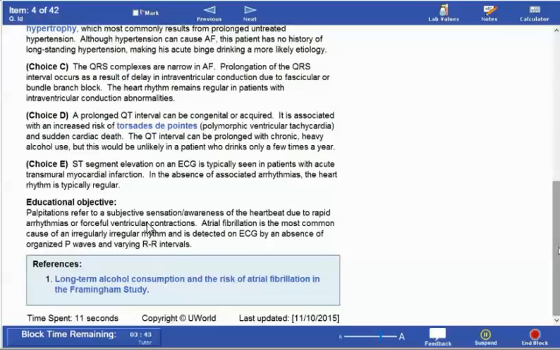So I have to learn these points from this question, the educational objectives. Palpitations refer to a subjective sensation of awareness of the heart rate or heartbeat due to rapid arrhythmia or forceful ventricular contractions. Atrial fibrillation is the most common cause of an irregular rhythm and is detected on the ECG by absence of organized P waves and varying RR intervals.